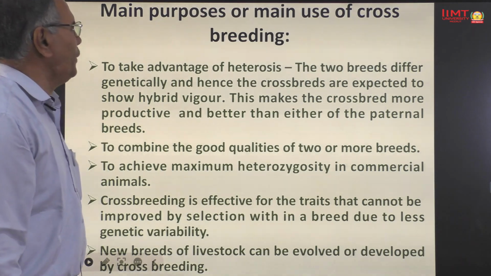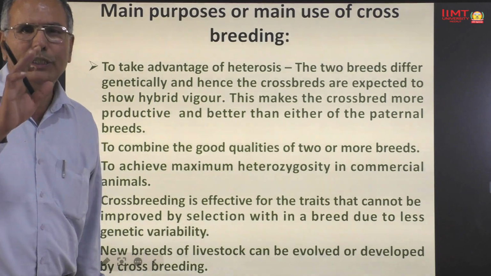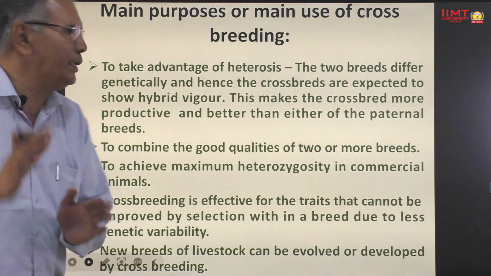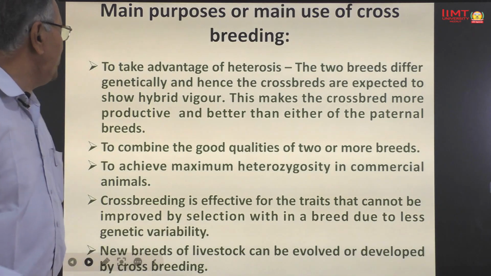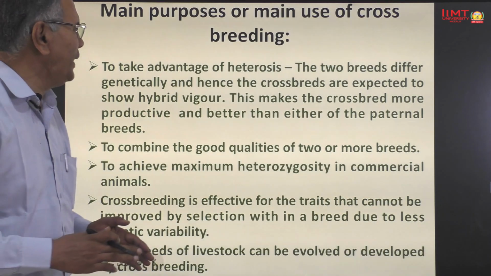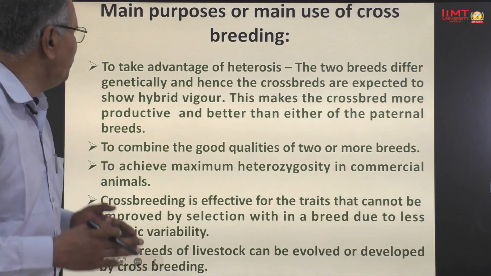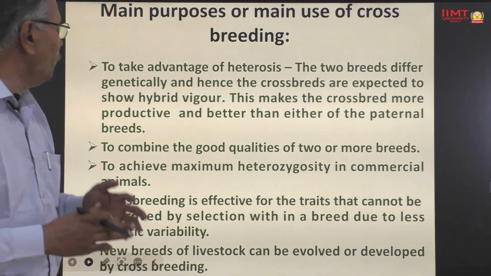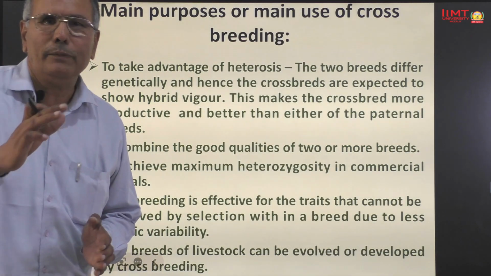Main purposes or main uses of crossbreeding. Number one is to take the advantage of heterosis. The two breeds differ genetically and hence the crossbreds are expected to show hybrid vigor. This makes the crossbred more productive and better than either of their parents.